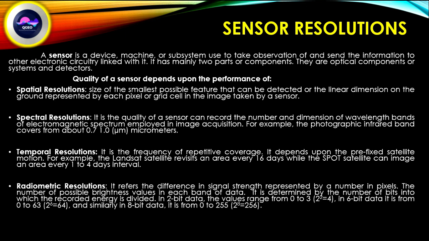In 6-bit data, it ranges from 0 to 63, and similarly in 8-bit data, it ranges from 0 to 255. Actually, the formula is 2 to the power n, n is the number of bits. In this way, we can calculate the radiometric data ranges.